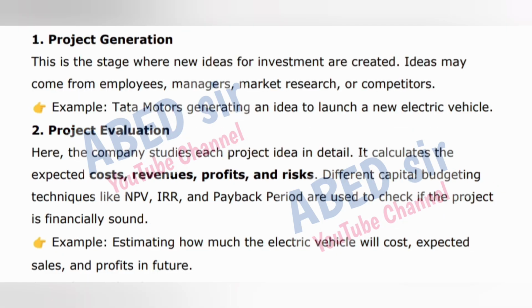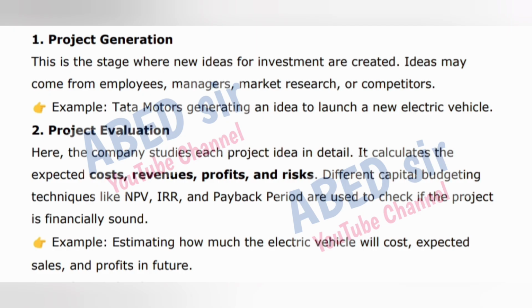1. Project generation. This is the stage where new ideas for investment are created. Ideas may come from employees, managers, market research, or competitors. Example: Tata Motors generating an idea to launch a new electric vehicle. 2. Project evaluation.